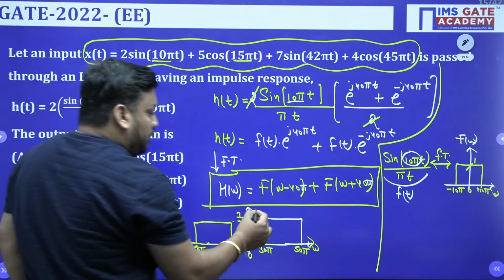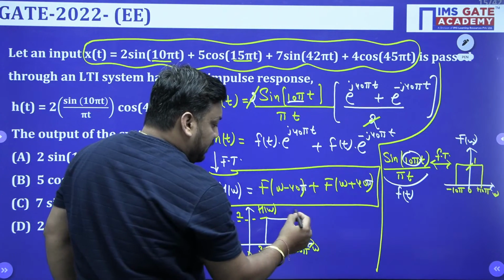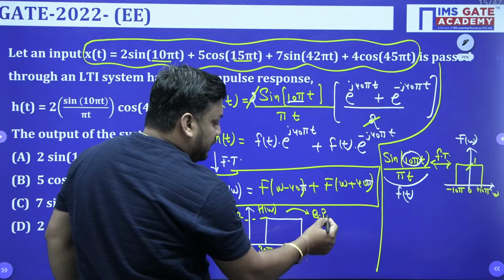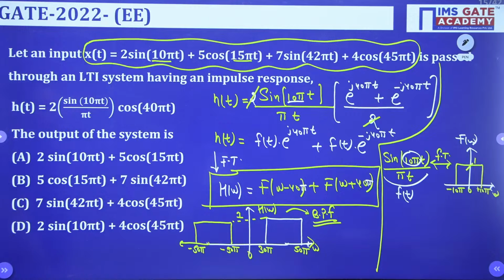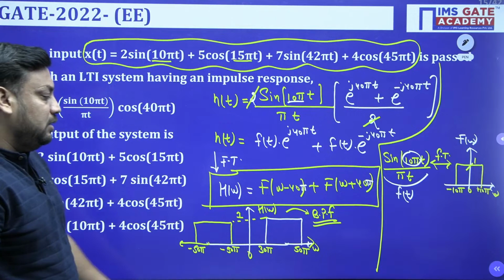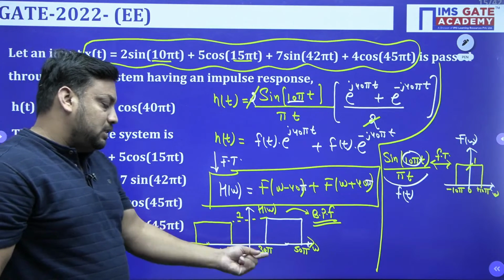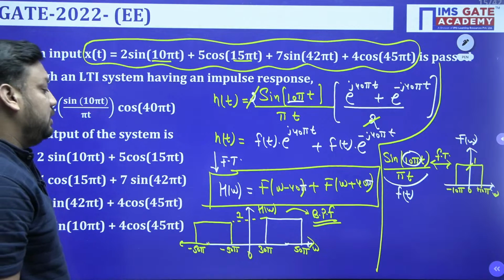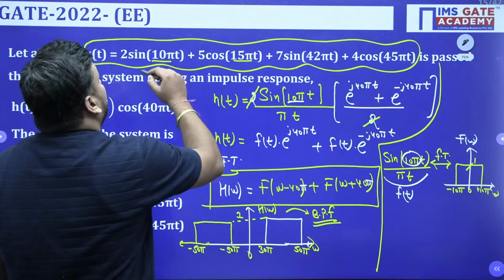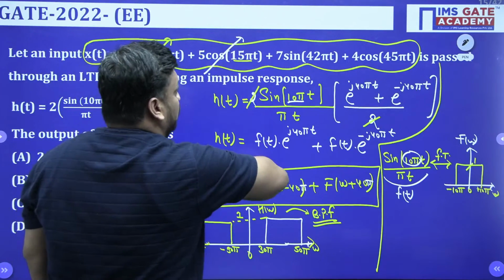Now this H(omega) is not working as a low pass filter, but it is working as a band pass filter, guys. It is working as a BPF, band pass filter, which will only pass the frequency between 30 to 50 pi. It means Y(omega) will not contain this expression, this expression is going to be blocked, and this expression also is going to be blocked.